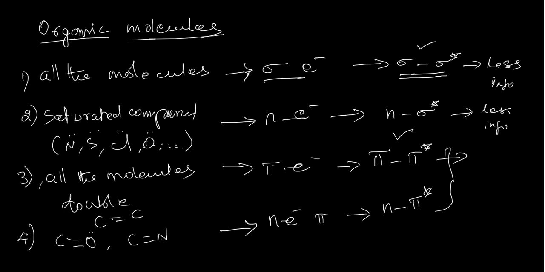Usually we study these transitions in organic molecules. These are the types of transition in UV visible spectroscopy. We speak especially of organic molecules.